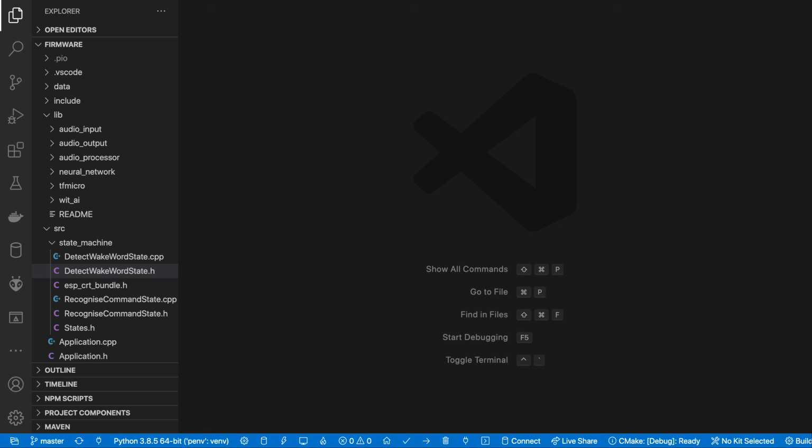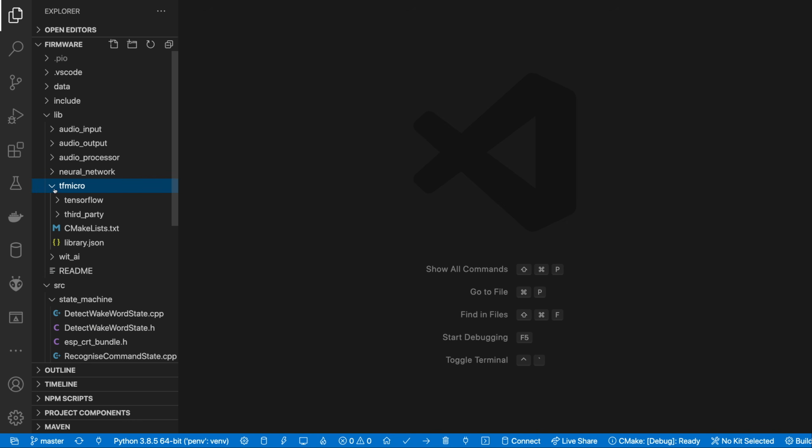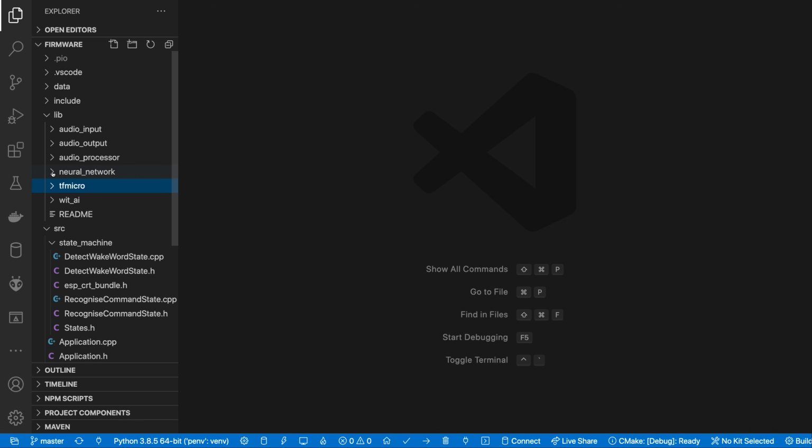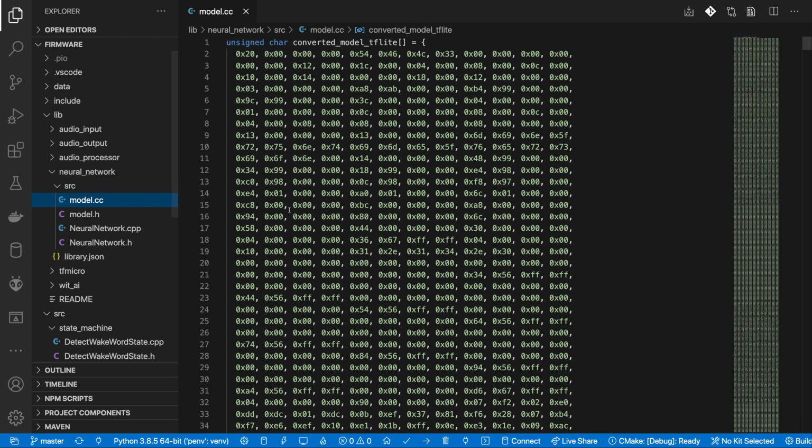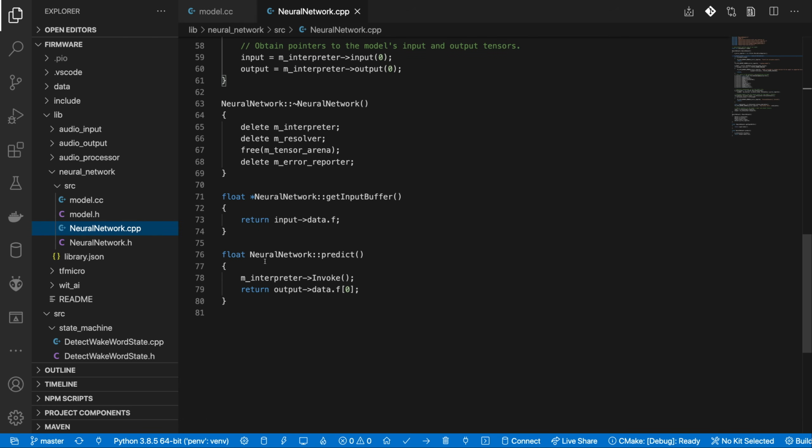So that's our building blocks completed. We have something that will detect a wake word, and we have something that will work out what the user's intention was. Let's have a look at how this is all wired up on the ESP32 side of things. I've created a set of libraries for the main components of the project. We have the TF micro library, which includes everything needed to run a TensorFlow-like model, and we have a wrapper library to make it slightly easier to use. Here's our trained model converted into C code, and here are the functions that we'll use to communicate with it.